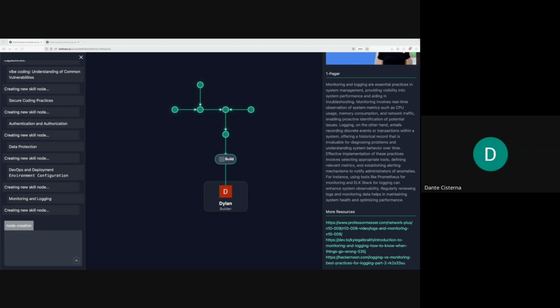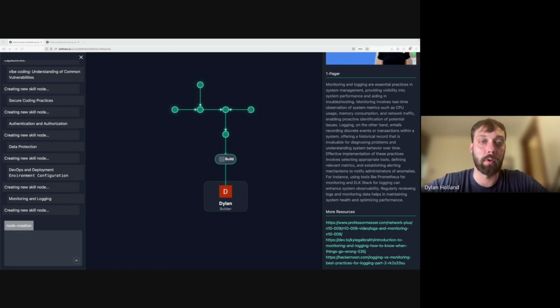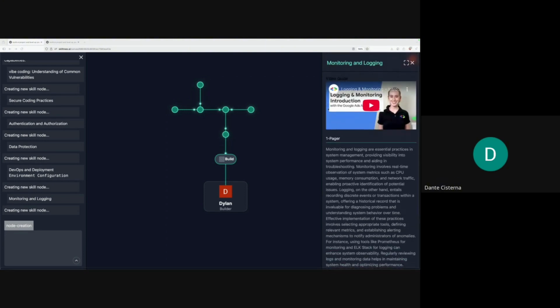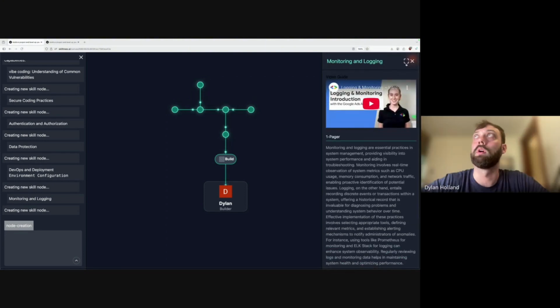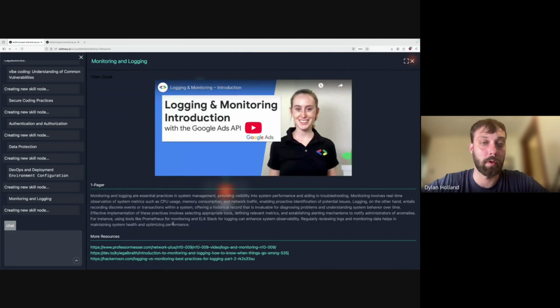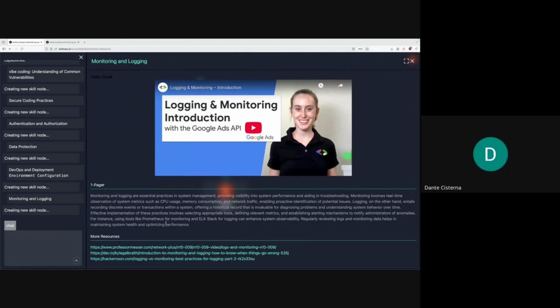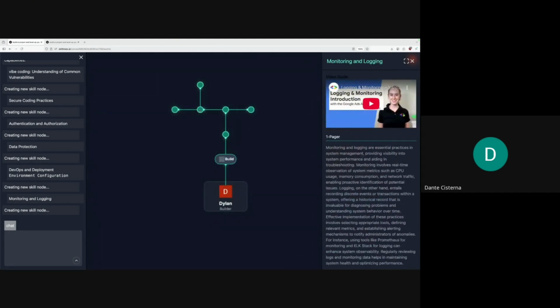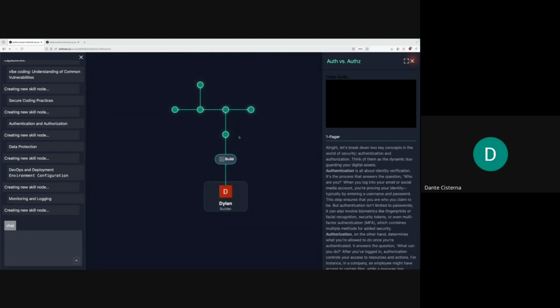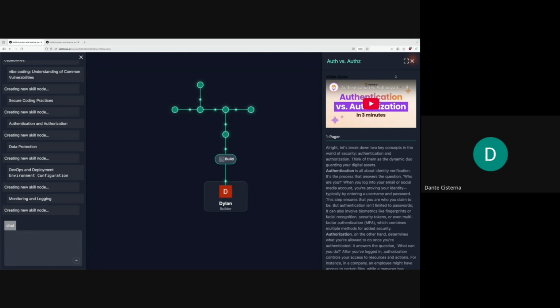A question. When you have the representation with the nodes and the links, can you zoom in on each of them, or is it just in this one or the other one? For example, in the one that you are demoing now. This one. When you say zoom in, what do you mean? No, zooming in on the particular node, or in order to connect to, for example, the pager, illustrating how the concepts are connected.